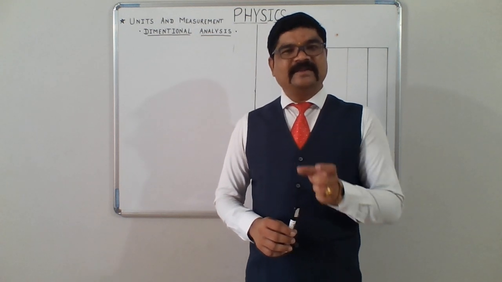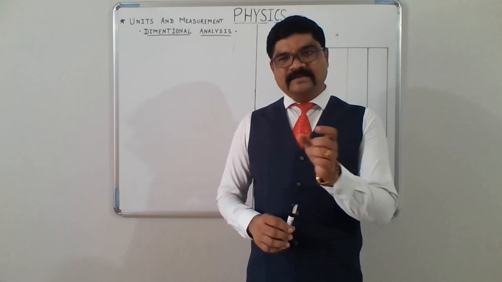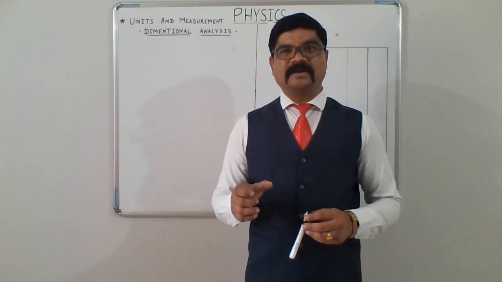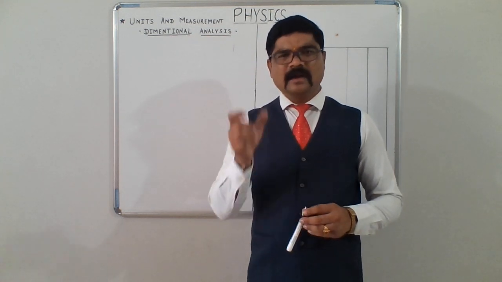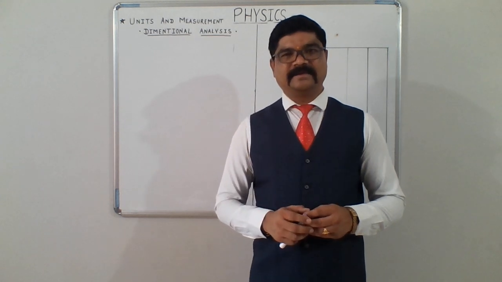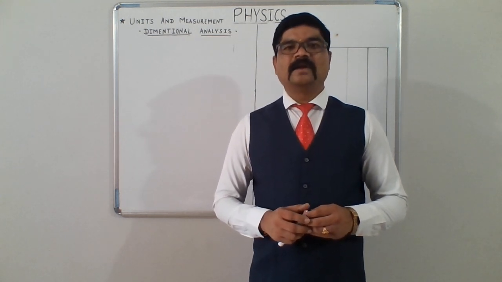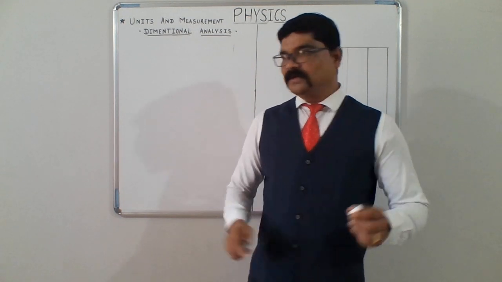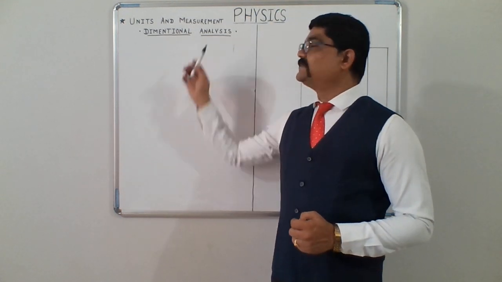To describe these things, we will always need a particular, precise and accurate measurement. So basically we will start with the physical quantity here, and then we will study the dimensional analysis.